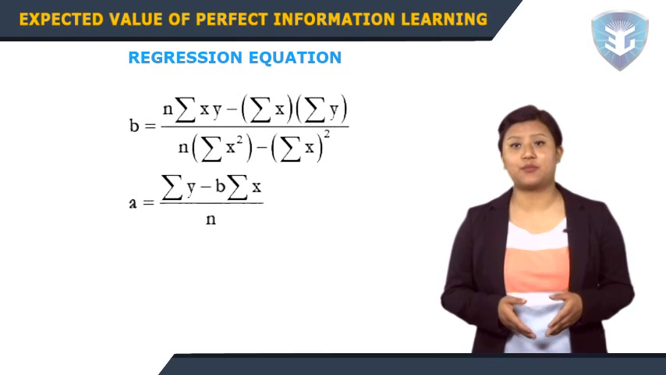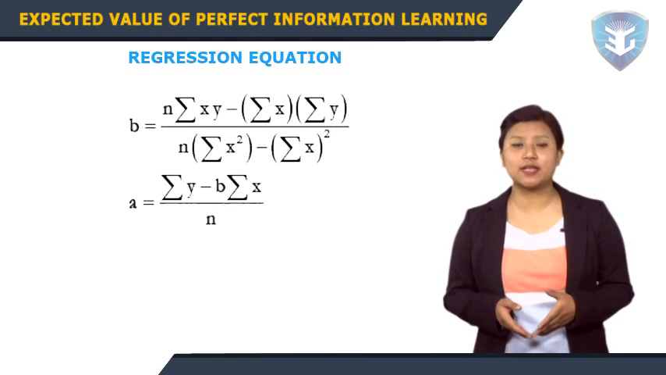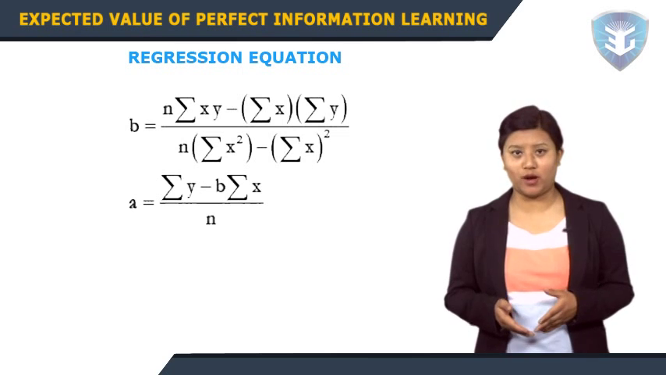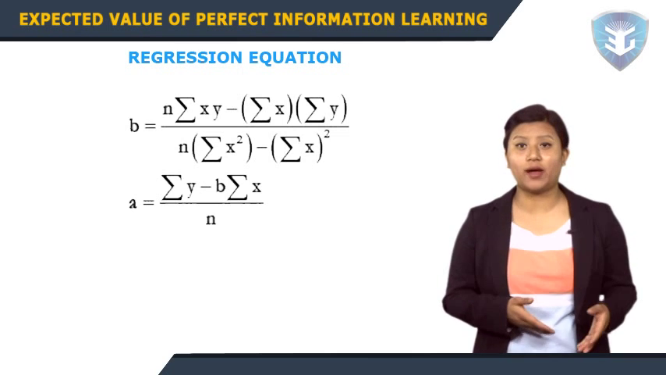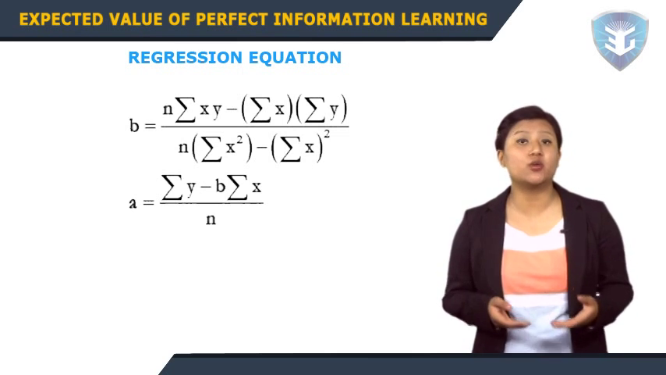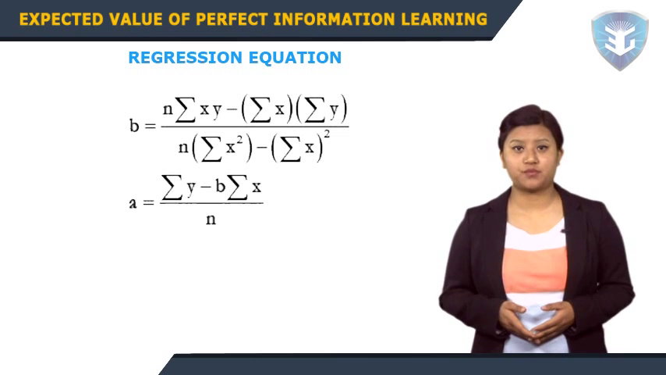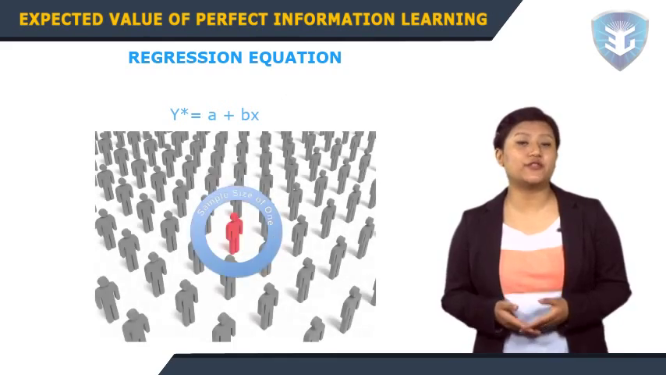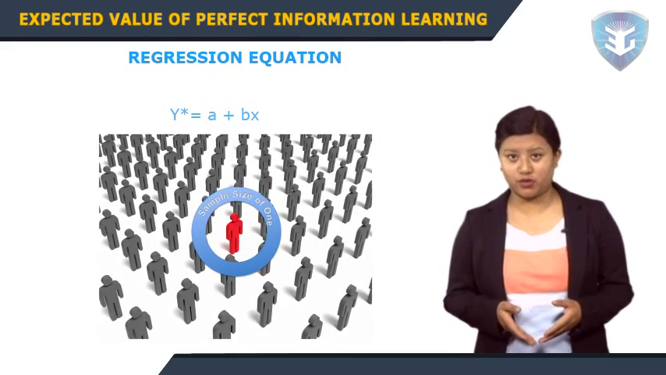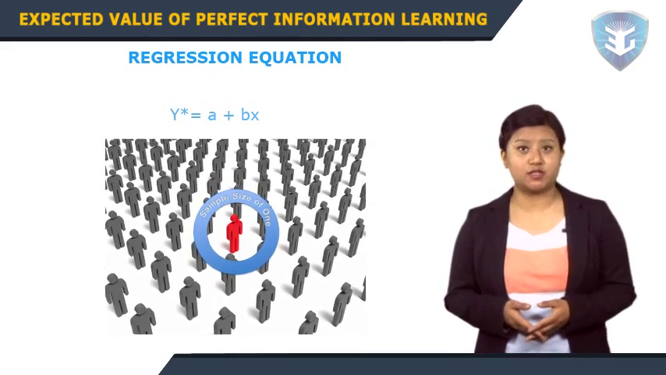Suppose we have a sample of size n and it has two sets of measures denoted by x and y. We can predict the values of y given the values of x by using the equation called the regression equation, which is on the screen, where the coefficients a and b are given on the screen.